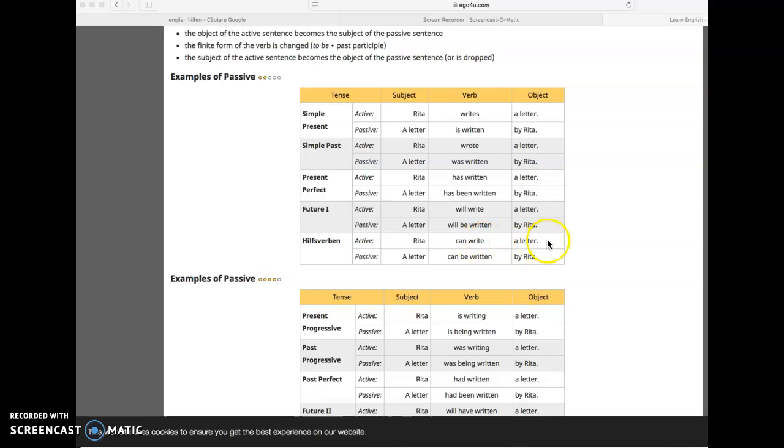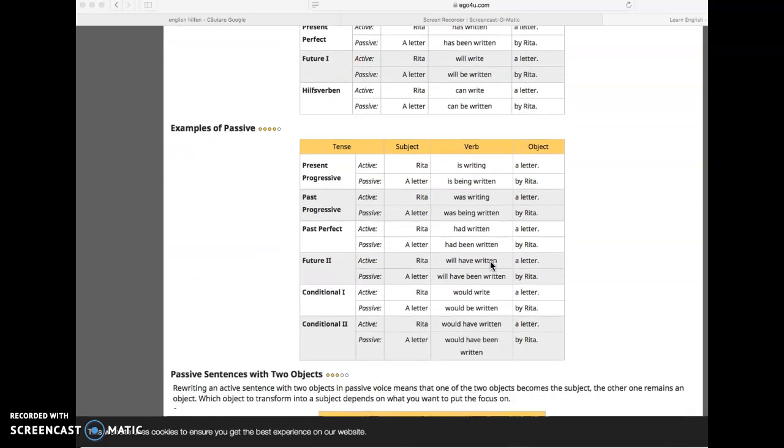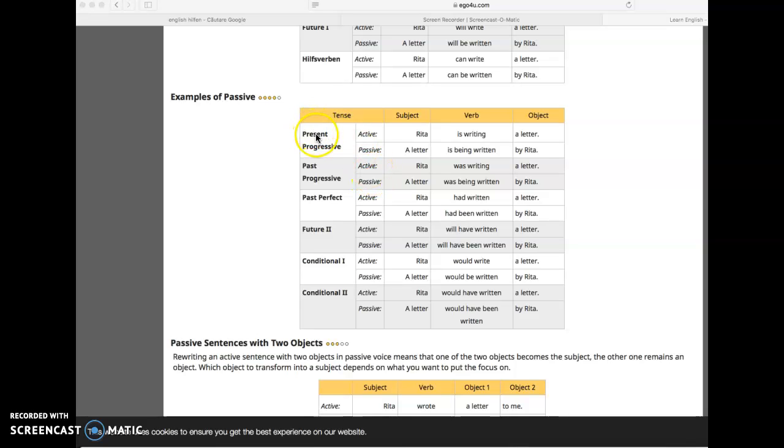Rita can write a letter. This is can, modalele. And in passive voice, a letter can be written. The same, noi adăugăm be și verbul din coloana a treia. Okay, let's speak about present progressive in active voice. Rita is writing a letter. A letter is being written by Rita.